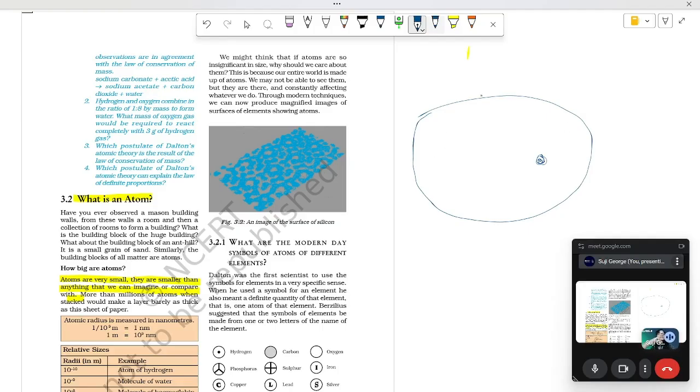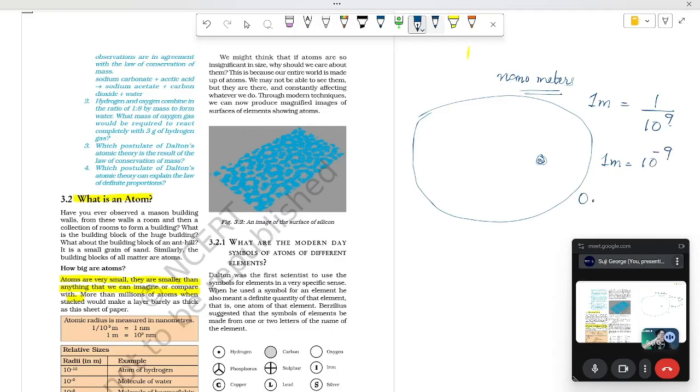And again, this whole atom is very tiny, so tiny that its radius is measured in nanometers. That is, 1 nanometer is equal to 1 by 10 raised to 9 meters, or 10 raised to minus 9 meters.